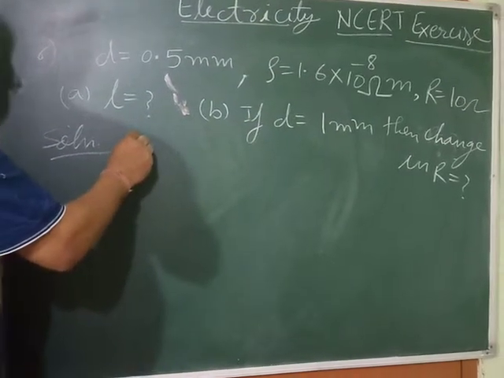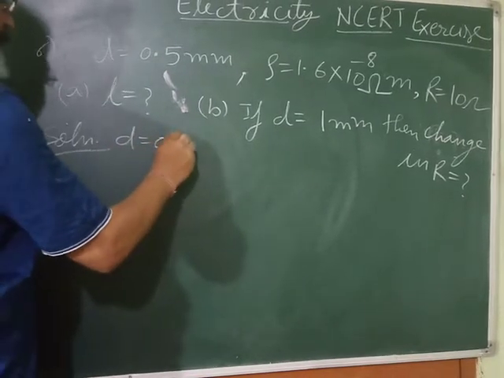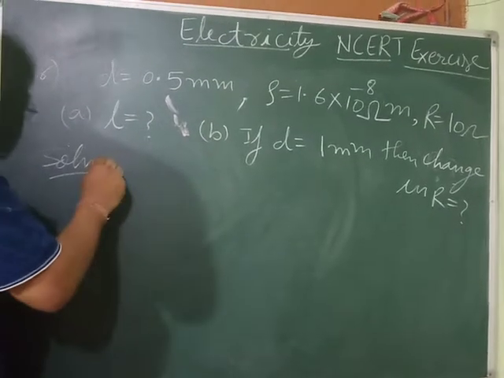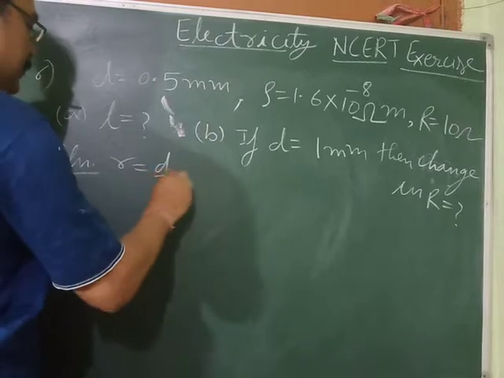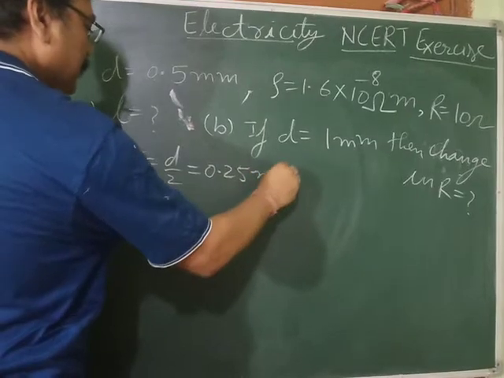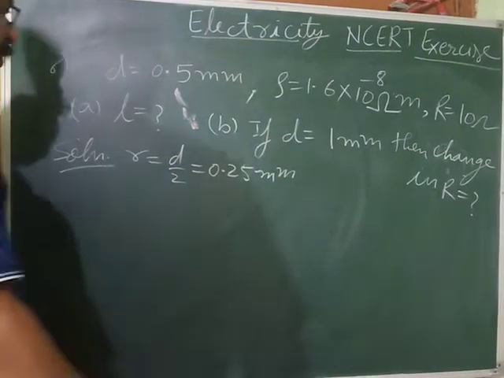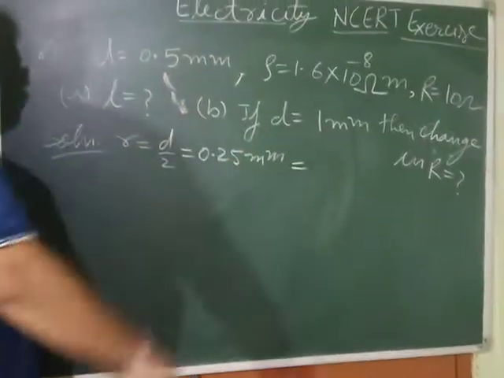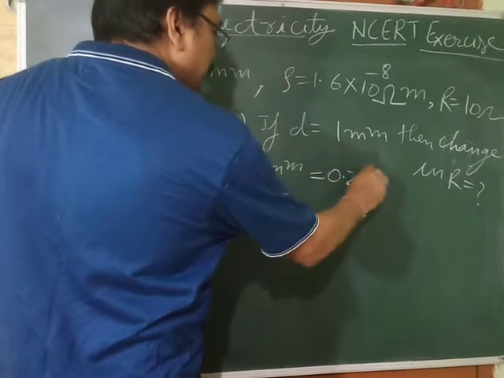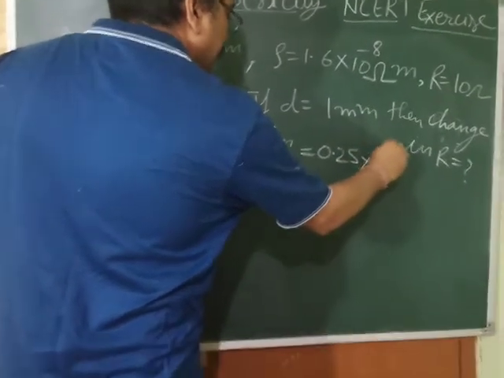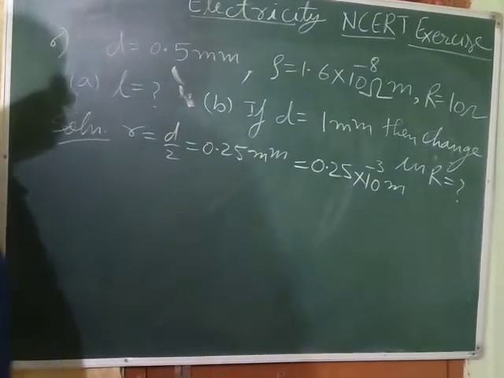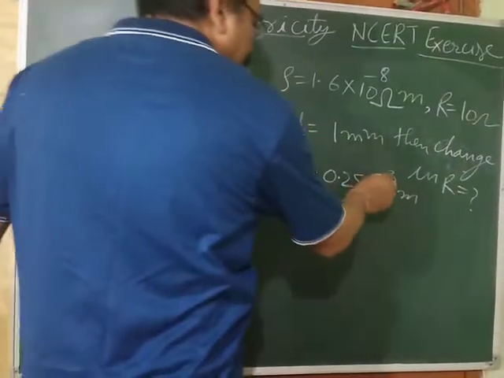First, the diameter is given as 0.5 mm. Let us find the radius. So radius is equal to d by 2, that is 0.25 mm. But we have to convert it into meter. If you want to convert mm into meter, you have to multiply by 10 raised to the power minus 3. So 0.25 into 10 raised to the power minus 3 meter. Now we got this in meter.